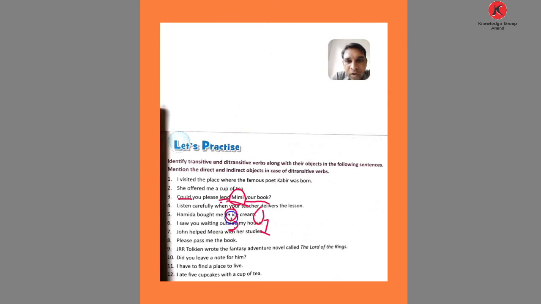Mimi is the indirect object, and your book is the direct object. So this is the ditransitive verb.